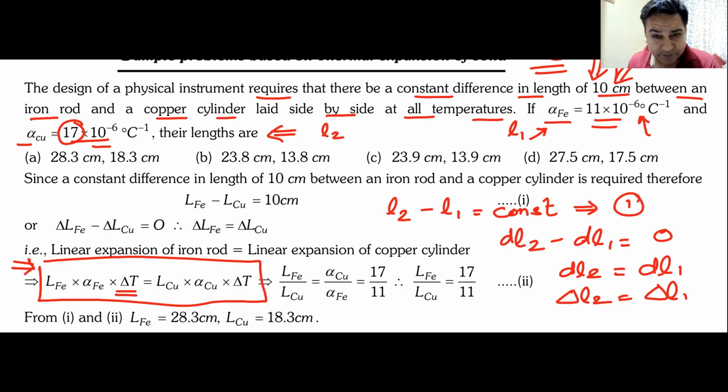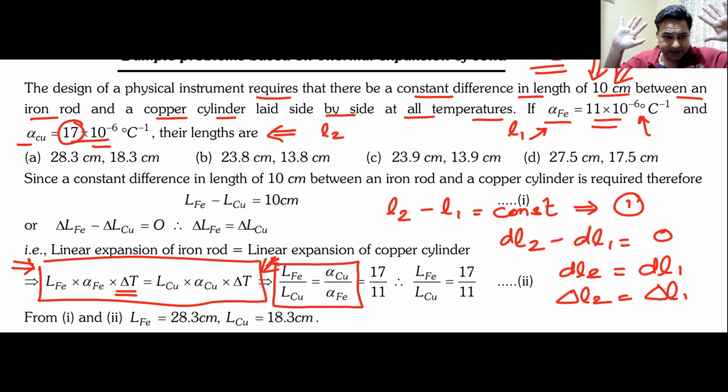Change in temperature is same for both of these bodies. Then on the other side, I have the values for length of copper, alpha for copper, and change in temperature for copper. From there, I will get this fantastic relation that length of iron divided by length of copper will be equal to alpha of copper divided by alpha of iron. Do we understand this? Yes or no? Can I have some response that we understand this?